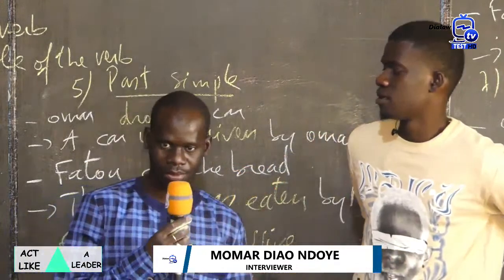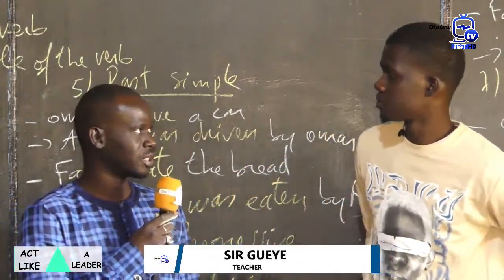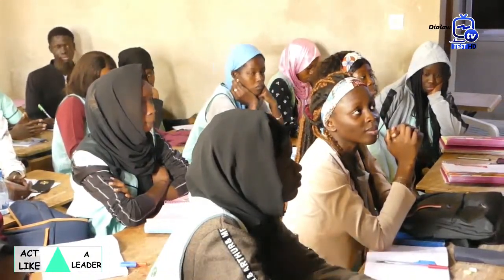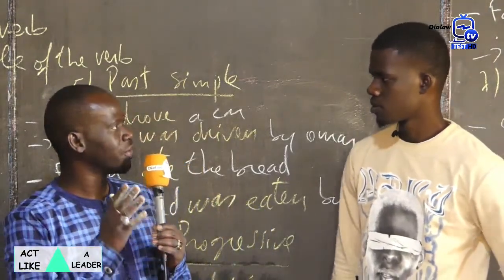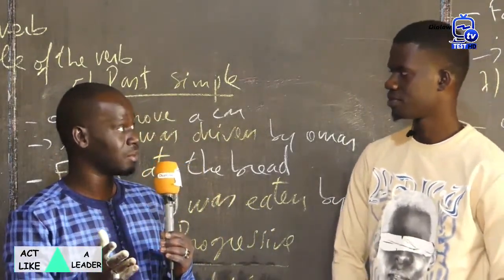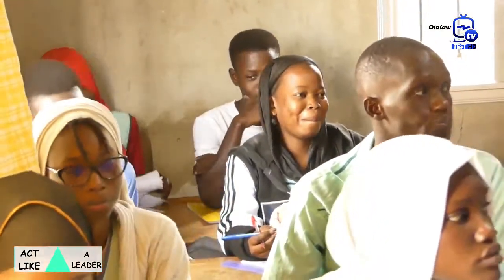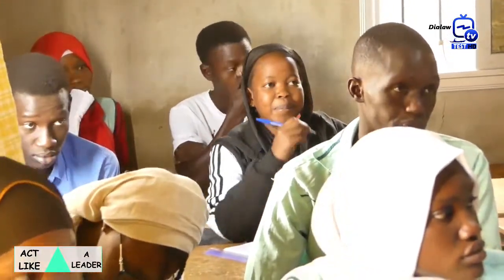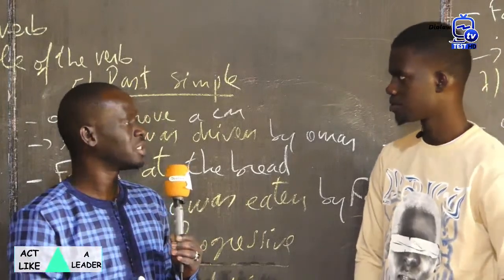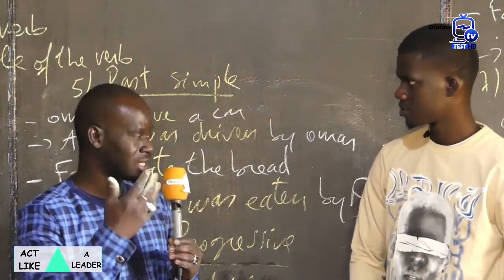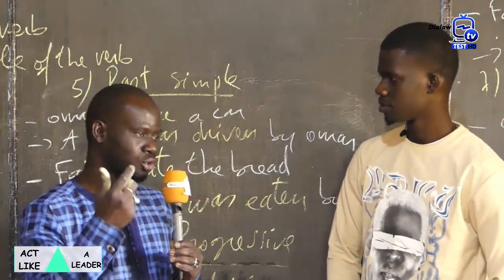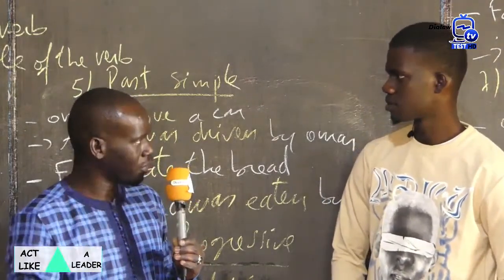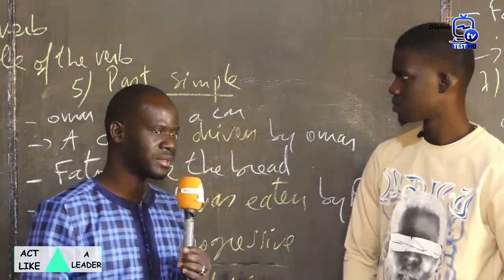Okay, so thank you, Mr. Momar. So grammar is very important. In the English language, grammar is very important. So when you do the active and the passive voice, at the same time, you revise the tenses, the conjugation at the same time. You see, I start with the present simple, present progressive, and I finish with the conditional. You revise the tenses, and at the same time also, you revise the irregular verbs, which is very important. If you want to be good at grammar, you should master the irregular verbs, you should master all the tenses. And the active and passive voice is a good way to revise tenses and irregular verbs.